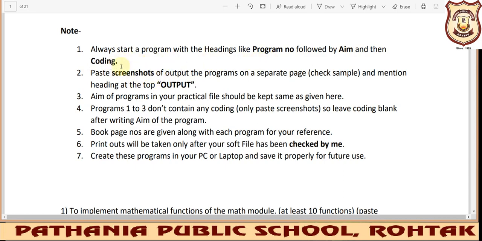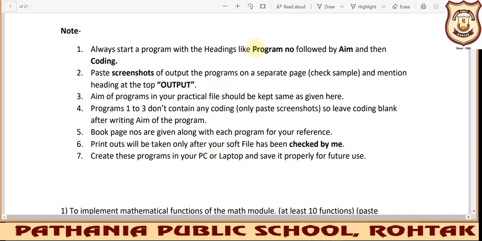After pasting the coding, move to a new page where you will write the heading Output, and then paste your screenshot of output there. You can check the sample output and coding page that I have provided at the end of this PDF. You can check them from there.